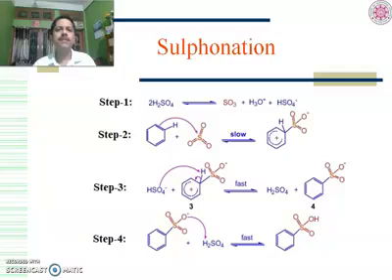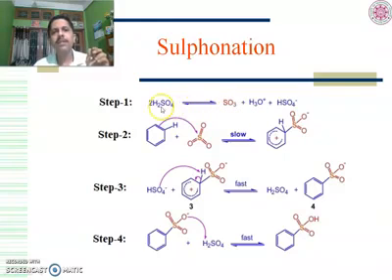One interesting feature about sulfonation is that the electrophile here is SO3. SO3 is a neutral electrophile. So this is interesting. That's why in the sulfonation reaction you will see one additional step. In general, electrophilic aromatic substitution reactions have 3 steps, but here there are 4 steps. This is because of the involvement of a neutral electrophile.